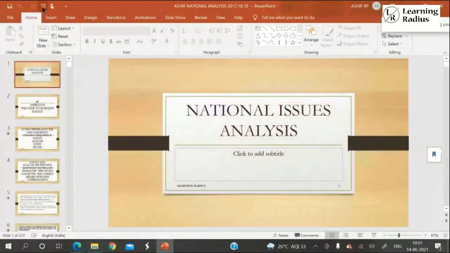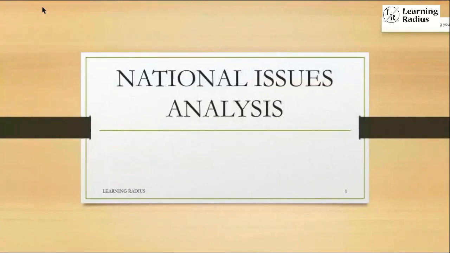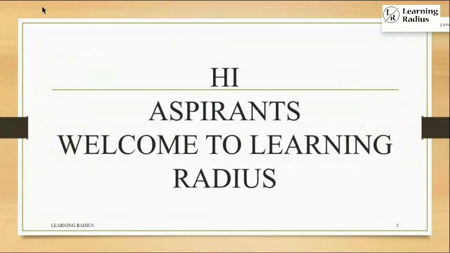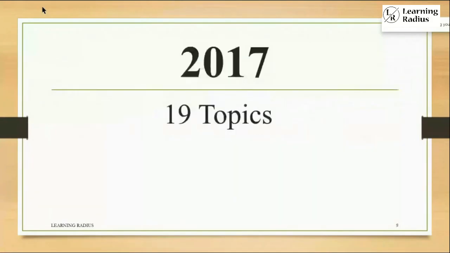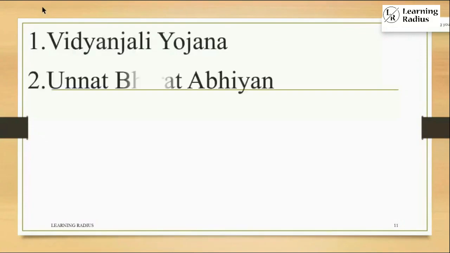The trend of national issues, when you look from 2017, was somewhat direct. I still remember in 2017 the first question was related to Vidyanjali Yojana, Unnat Bharat Abhiyan, and all. They asked directly, what is Vidyanjali Yojana? What is Unnat Bharat Abhiyan? Now that is not the case.